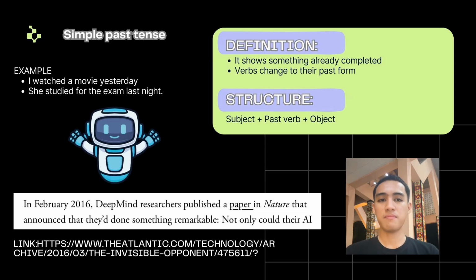Here are some examples. I watched a movie yesterday. Other than that, she studied for the exam last night. Moreover, I also found an example in an article related to artificial intelligence, which is in February 2016, DeepMind researchers published a paper in Nature that announced that they had done something remarkable.